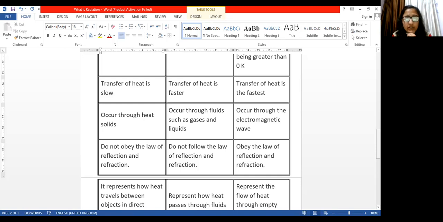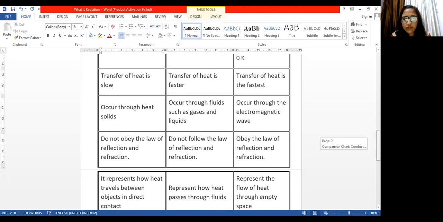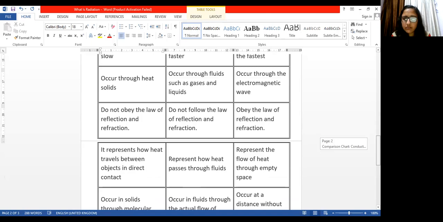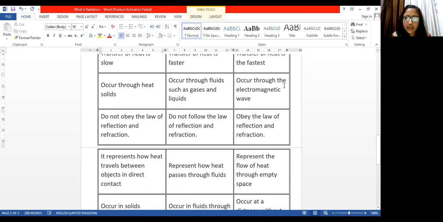Now, next one is conduction occurs through solids. We all know this. This heat occurs in solids. Second, convection occurs through fluids such as gases and liquids. Radiation occurs through the electromagnetic waves. Now, what are these electromagnetic waves? You'll learn this later. Just now, this much is enough that no particles are involved in this.